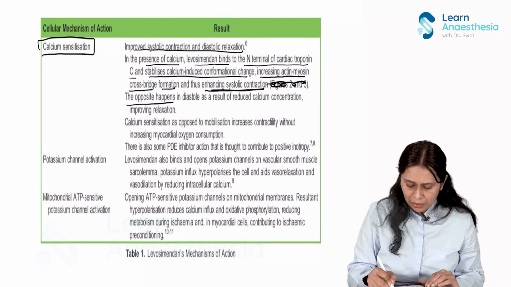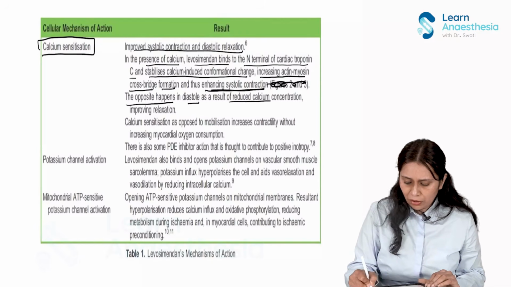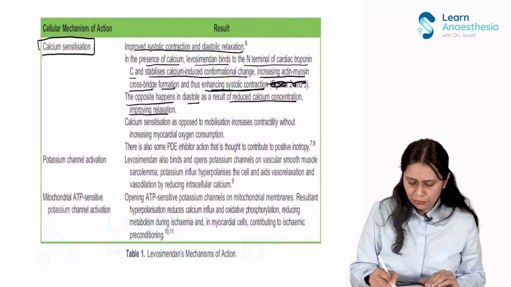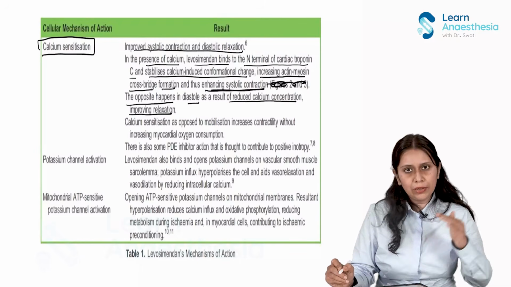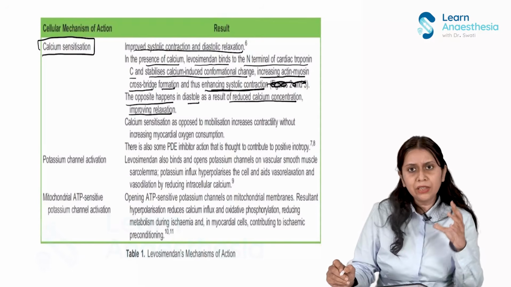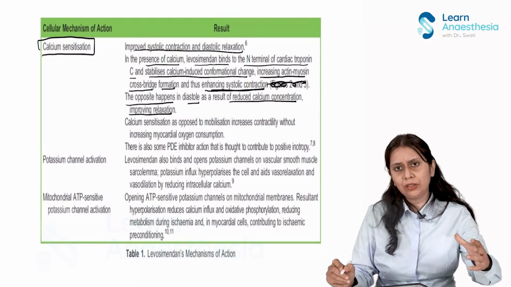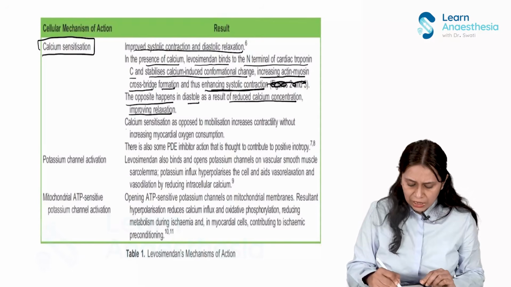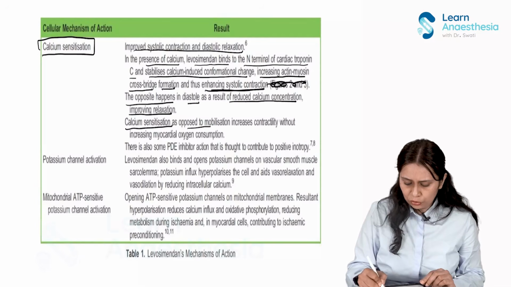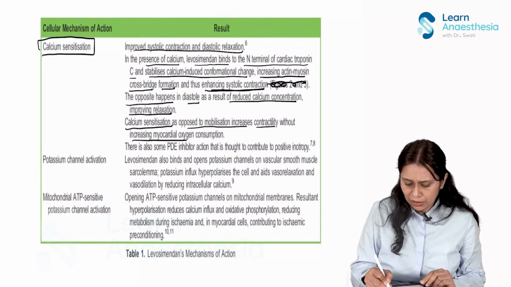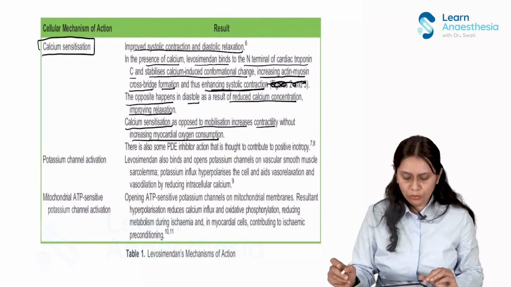The opposite happens in diastole. As a result of reduced calcium concentration, it improves relaxation. So it synchronizes with the systole and diastole. Calcium sensitization as opposed to mobilization increases contractility without increasing the myocardial oxygen consumption, as we already talked about.